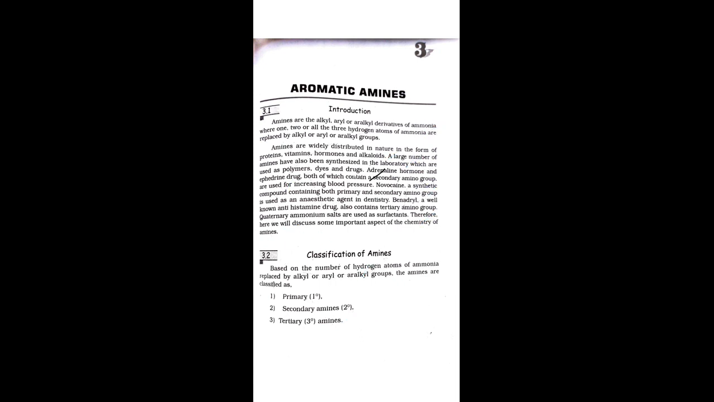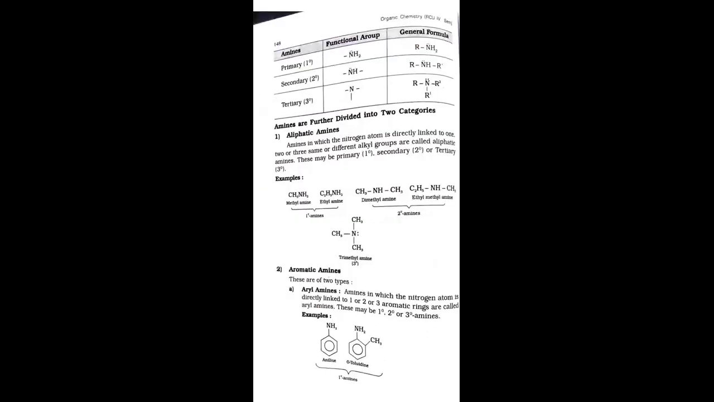Based on the number of hydrogen atoms of ammonia which are replaced by alkyl or aryl groups, the amines are classified as primary, secondary, and tertiary, each indicated by its own symbol. This is the classification of the amines. Now, with examples and functional groups and general formulas, here is a table.